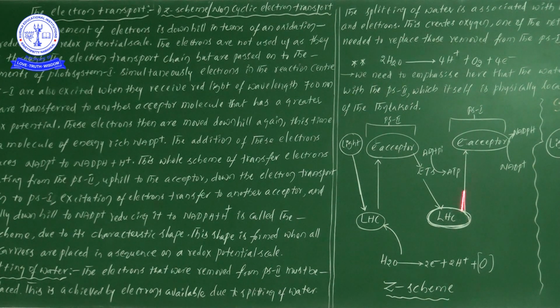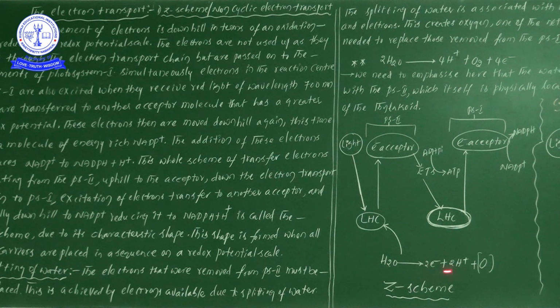So here, when we see it, it is a Z. It means if you turn it, that will be a Z, the Z scheme mechanism or Z scheme electron transport chain. Now, remember two points here. What is that? In non-cyclic electron transport, there is a split of water in the presence of light.